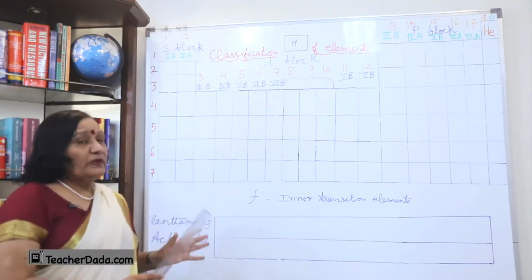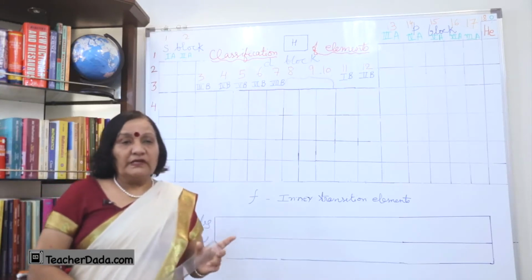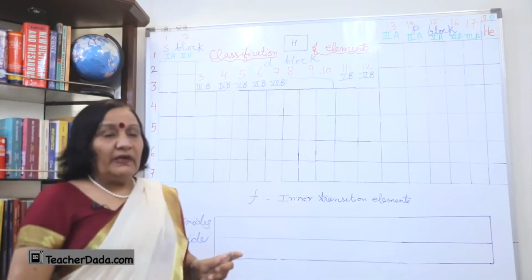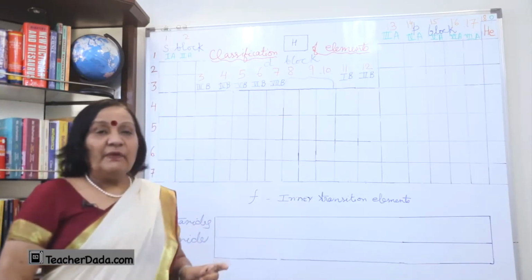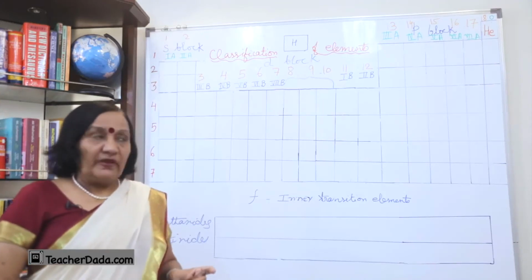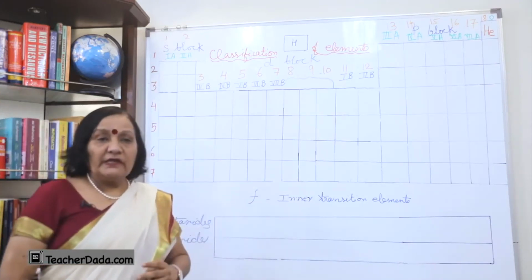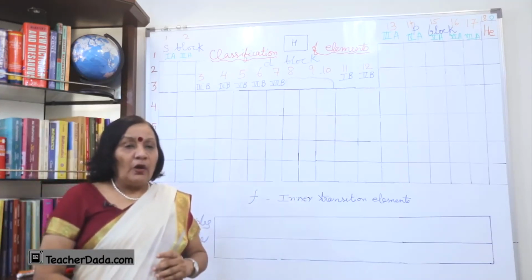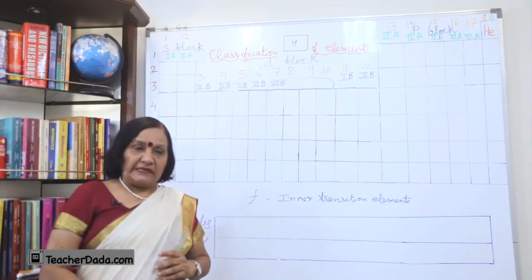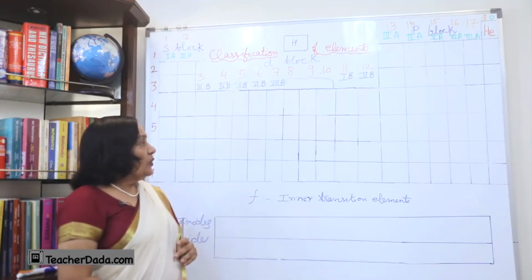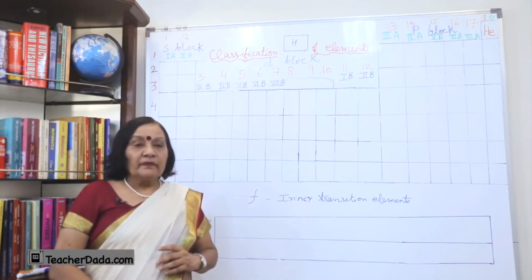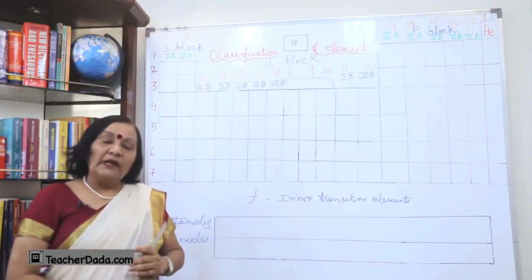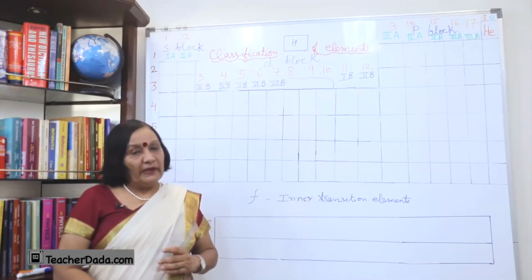Now, after knowing about the skeleton of this periodic table, let us discuss the chemistry of assigning these elements to different groups and different places in the periodic table. See, Mendeleev's periodic law was based on atomic weight, but the present system is based on a more fundamental property of an element, that is atomic number.